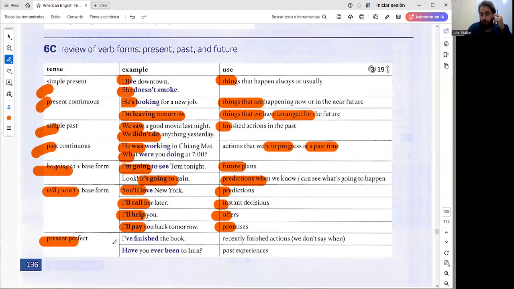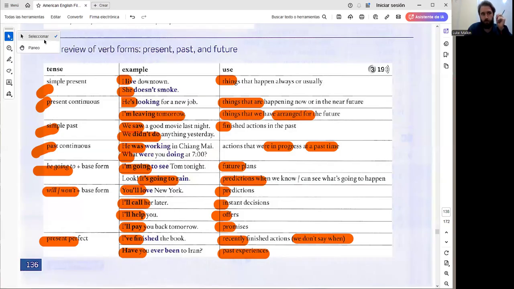And finally, the present perfect. I've finished the book. Have you ever been to Iran? Are for recently finished actions when we don't say a specific time. And also for general past experiences, also when we do not say the specific time.